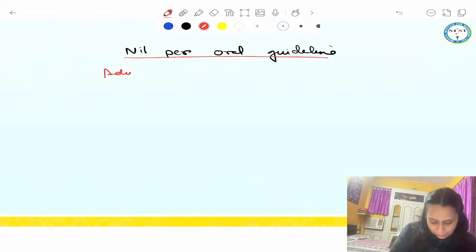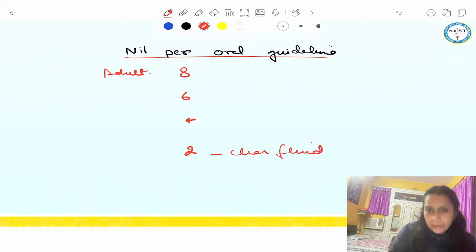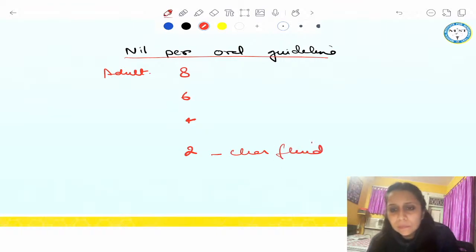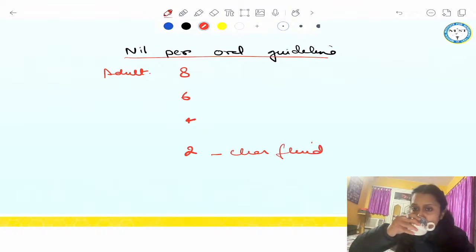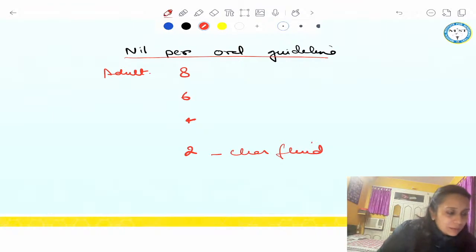For adults, we have 8, 6, 4, 2. 2 for clear fluid. And what comes in clear fluid? Can anyone tell me? Water. I'm drinking my tea. Does it come under clear fluid? Well, tea without milk comes under clear fluid. We keep it under clear fluid. We allow tea without milk. Got my point, everyone? So clear fluid means plain water, coconut water, tea or coffee without milk.